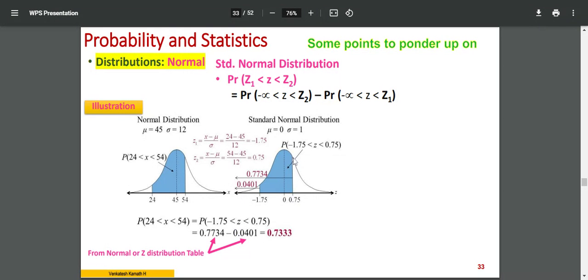The whole bigger area is 0.7734. The small area here is 0.0401. If you deduct it, you get 0.7333, which means 73.33% of the area is in the shaded region. That is the meaning. So how do I get these values, 0.7734 and 0.0401? How did I get them?